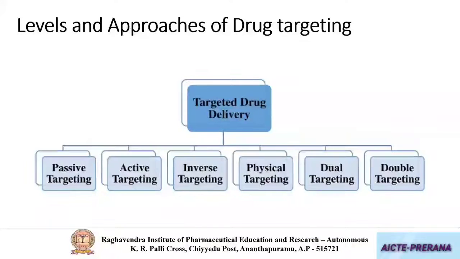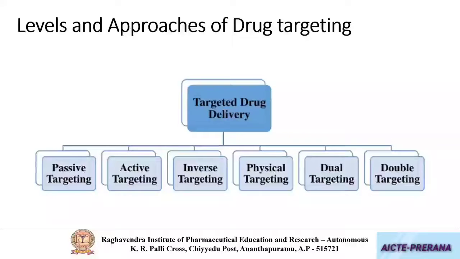So now we'll be talking about levels and approaches of drug targeting. Whenever we are saying targeted drug delivery, the drug should be targeted to the desired site. How can this targeting be achieved? Drug targeting can be achieved by passive targeting, active targeting, inverse targeting, physical targeting, dual targeting, and double targeting. Each one has its own specific mechanism by which the drug will reach the target site.